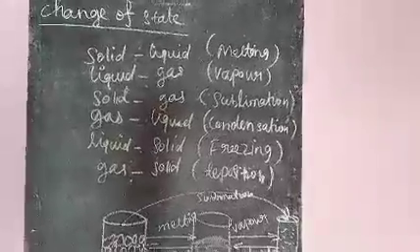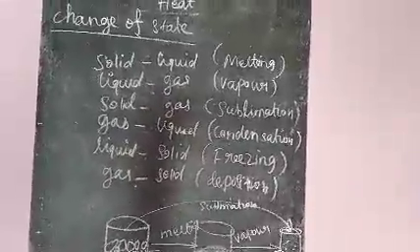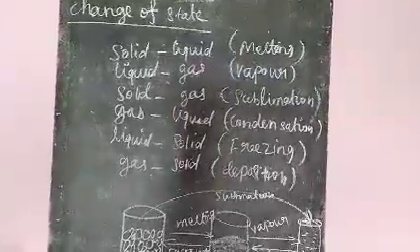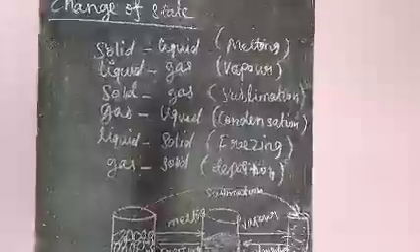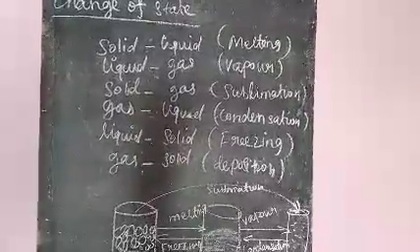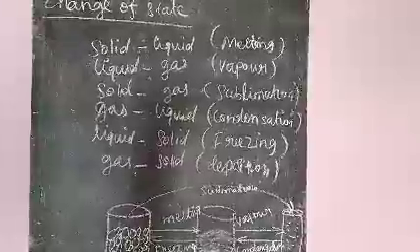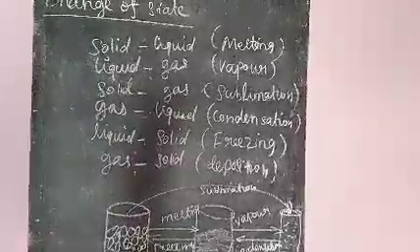An ice cube converted into water is the best example of melting. Liquids like petroleum, kerosene, diesel are in a liquid state. If kept open for a few hours, they become vapor. It is the gaseous state, that is vaporization. Camphor is in a solid state.